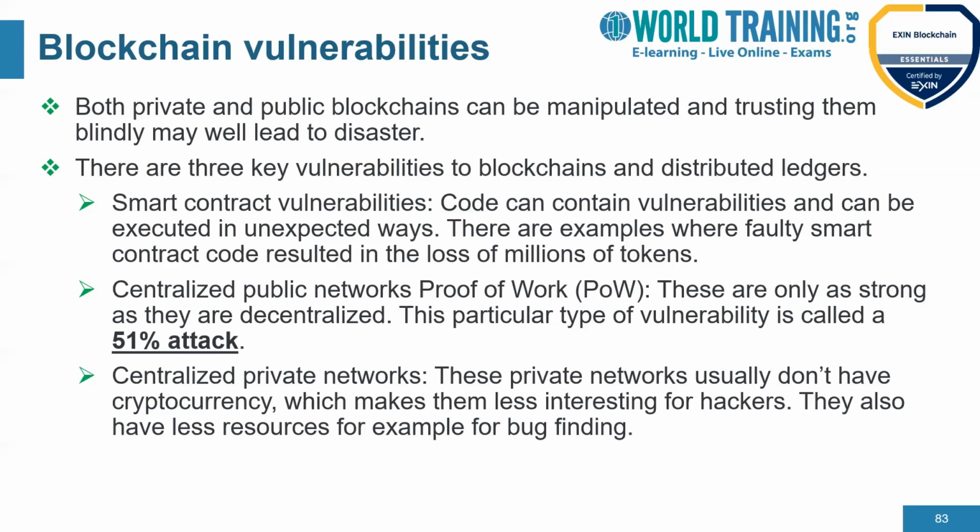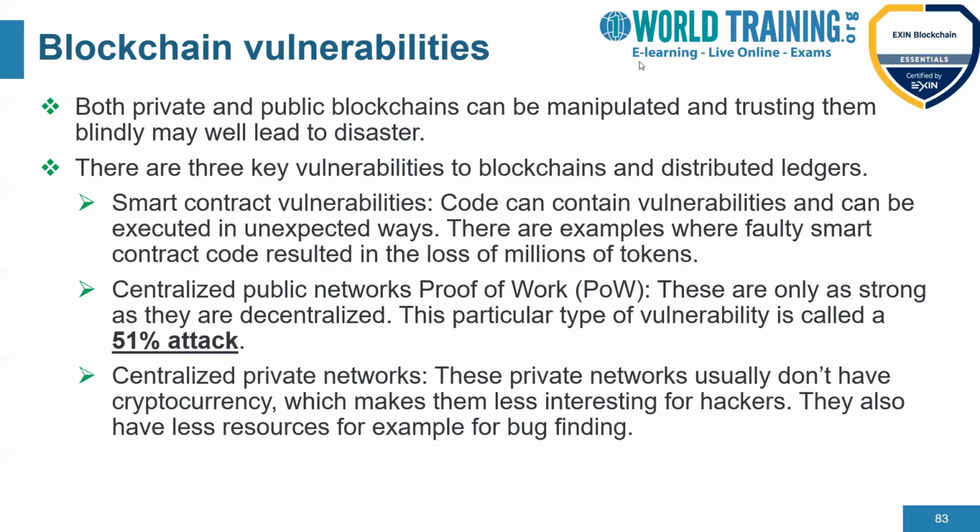There are examples where faulty smart contract code got executed and resulted in the loss of millions of tokens. In the past there were a few such examples resulting from smart contract vulnerability. So the best way to avoid it is to ensure these smart contracts are written by experienced developers, and that the conditions under which they get executed are looked at very thoroughly. So that's the first vulnerability.